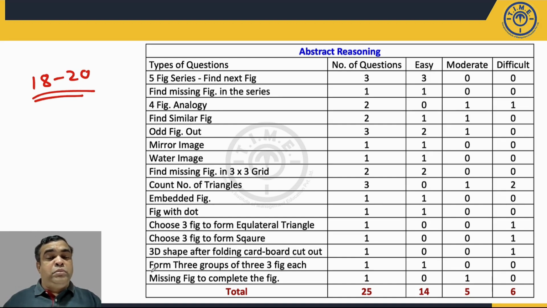In another figure, you have to choose 3 figures which will form an equilateral triangle. You are supposed to choose 3 figures which will form a square. So these kinds of questions were slightly difficult to handle under that time pressure. So I'll say 18 to 20 could be a good attempt in this section. Fine.